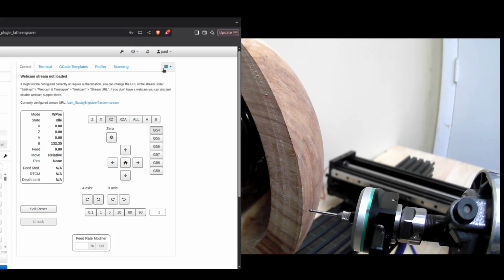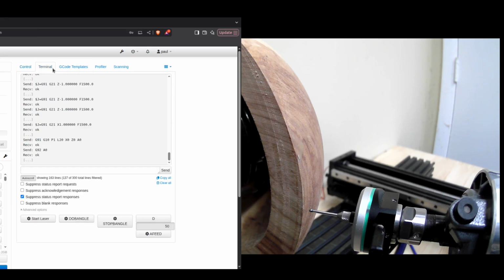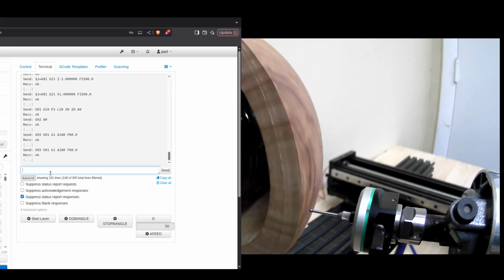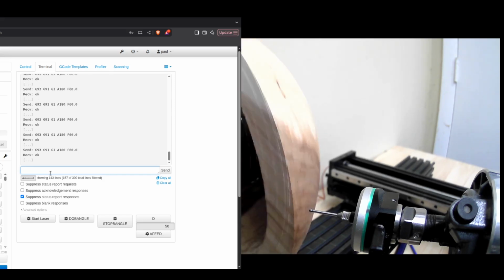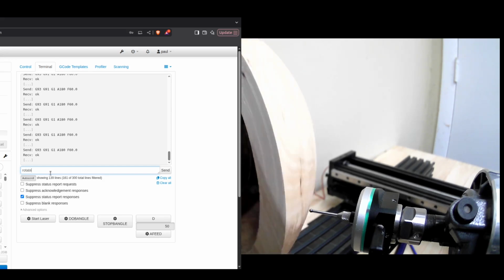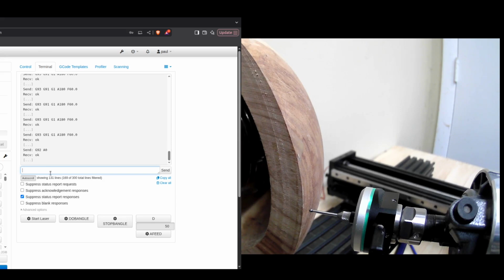Now, just to show you the extreme case that I'm working on here, if I give this the rotate 30 command, I have a piece of American elm here that's very, very oval. And you can see just how oval this is as this is rotating around. So rotate 30 will rotate at 30 RPMs continuously. If I give it rotate 0, it'll then stop.